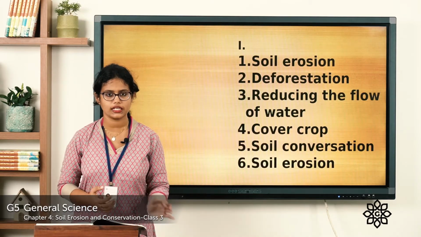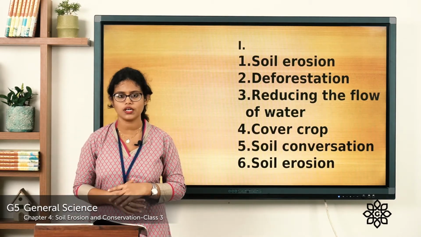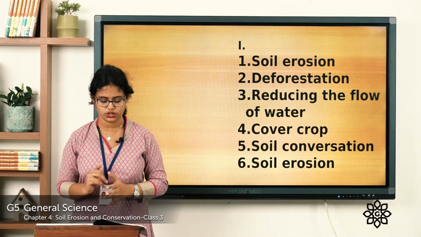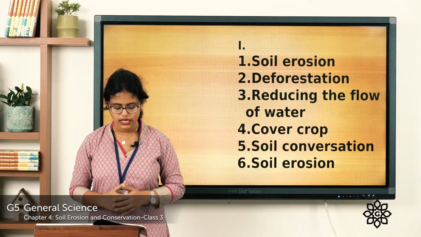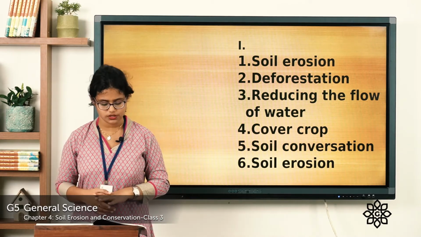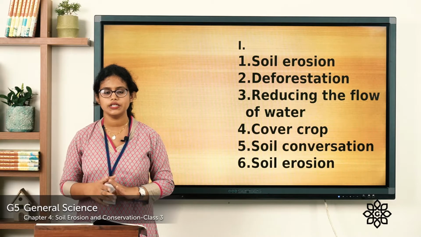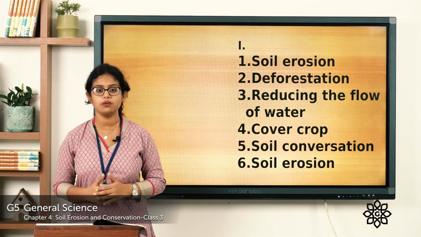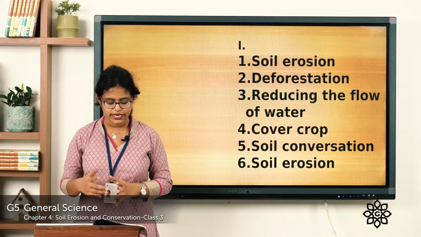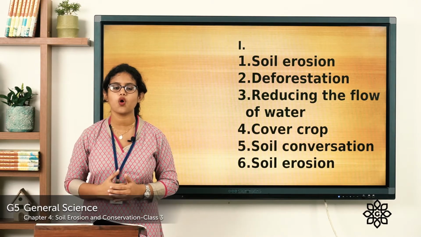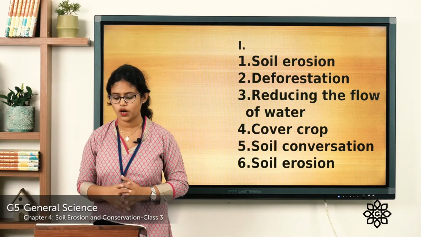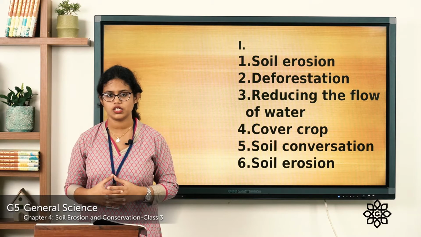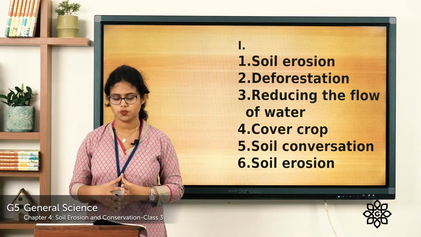So, let's see the answers. What is the answer for the first one? The process of removal of topsoil, that is called soil erosion. The second one, felling of trees in large numbers, that is known as deforestation. The third one, terrace farming helps in. How terrace farming helps? It helps in reducing the flow of water. Fourth one, a crop which is grown to prevent soil erosion. It is called as cover crops.